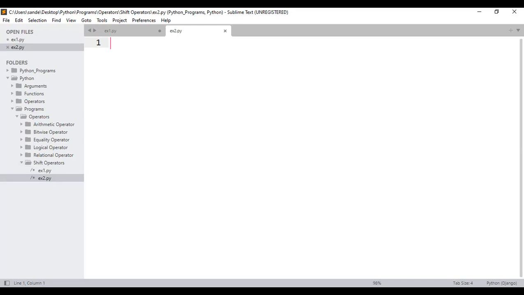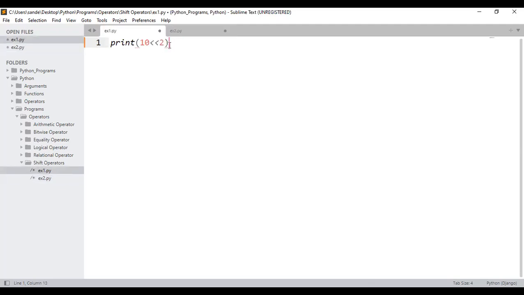So what will you take, sir? If it is a right shift operator, same data I will take. See here, 10 right shift 2, what will be the output? 10 left shift 2, what will be the output? I'll just copy this. Let me just go back to the whiteboard. In this whiteboard, I'll just paste it. That means if it is 10 left shift operator, what will be the output? We will just see that. Similarly, if I consider print, only 2 examples is what I'll consider. You have to understand in the 2 examples itself.